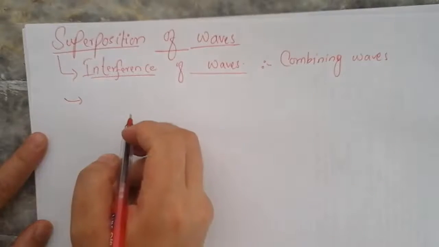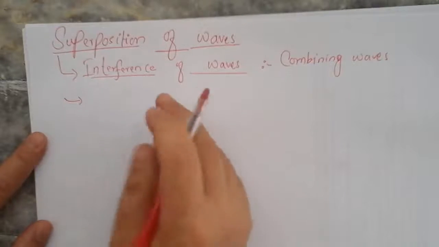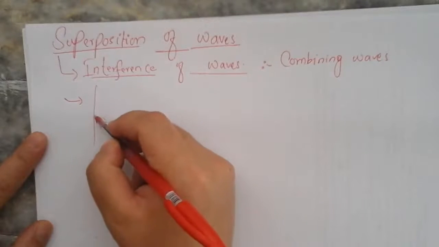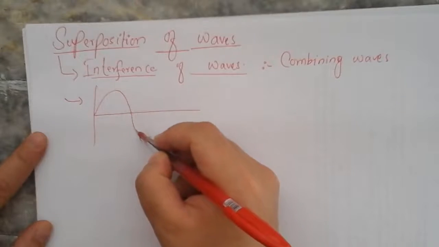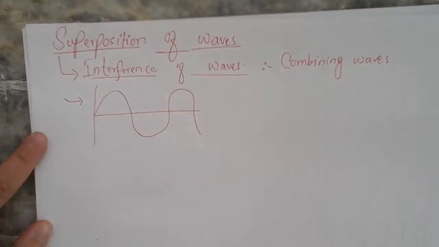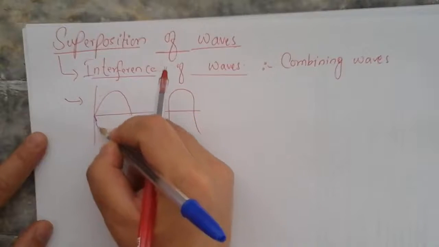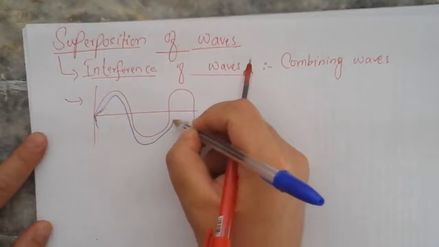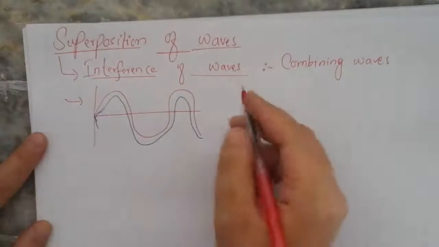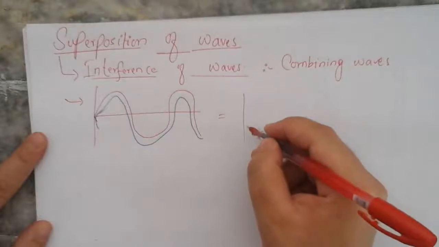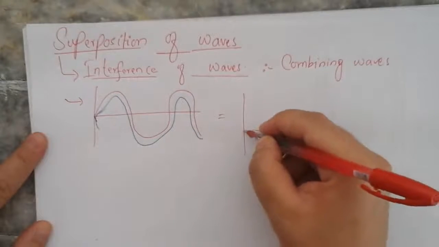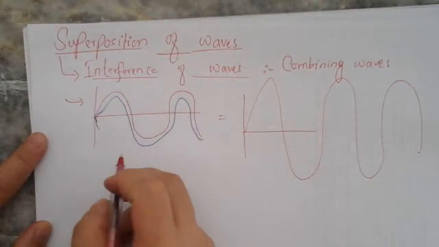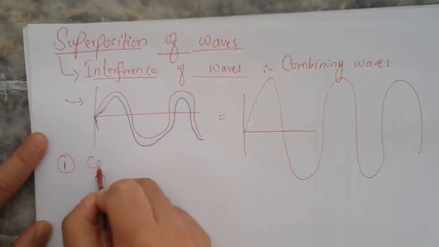When both the waves have the same phase, like for example this is one wave and it is interfering with another wave of the same phase, the resultant wave would have higher amplitude and higher energy. So this sort of interference is called constructive interference.